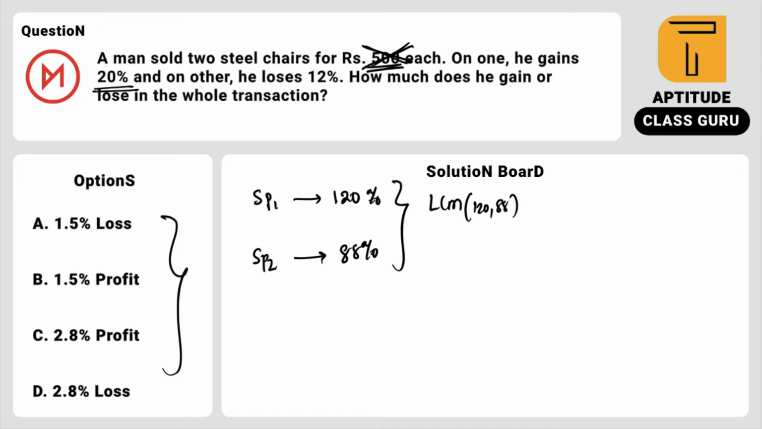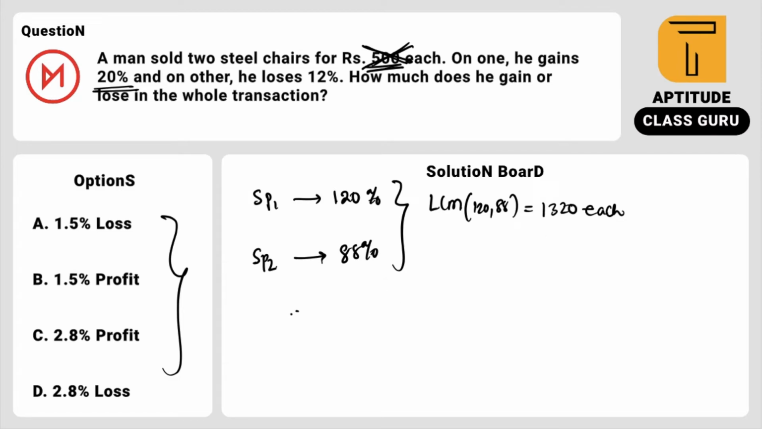What is the LCM of 120 and 88? Simply the answer is 1320. Why? Because 120 is a multiple of 8, 88 is a multiple of 8, but the only co-prime part is 11 here. So 11 into 120 is nothing but 1320. Simple. Finding the LCM is damn easy. So this is the selling price of each article.